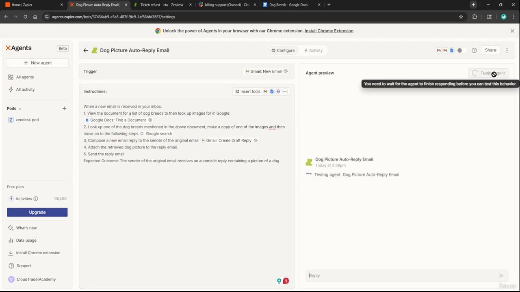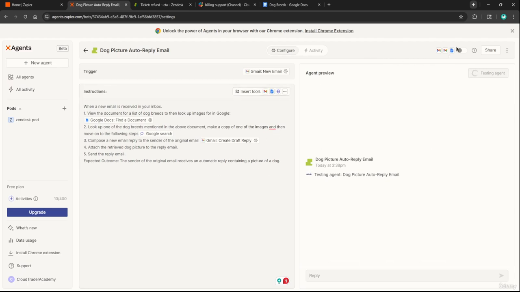Let's retest our agent and just see if it's able to recognize these steps. Now, sometimes, or let me say most of the time, I'll go to ChatGPT and ask it to reword this so that it makes sense and the AI agent will understand it, but I'm just going to leave it like this and see if it's able to work. Right now, it's just testing it in a preview environment.